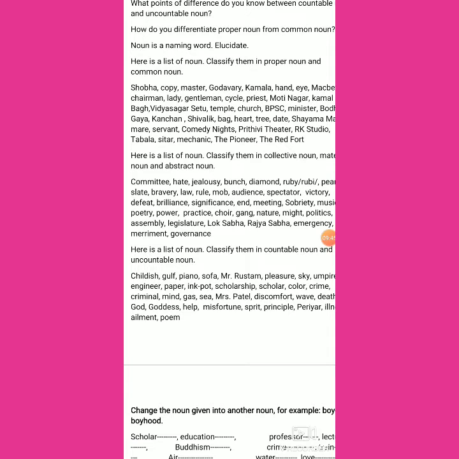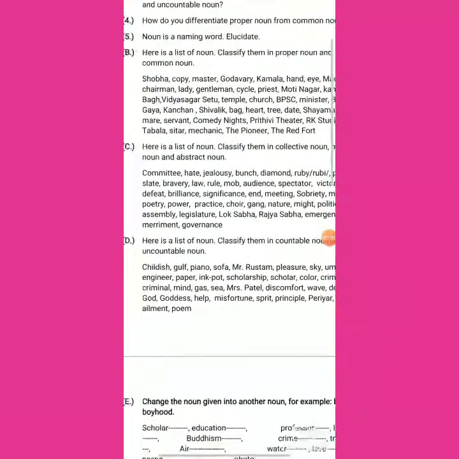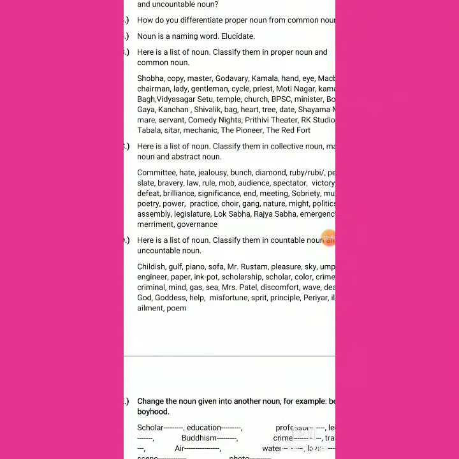Assembly, collective noun. Legislature, it is just a collective noun. So Lok Sabha, Rajya Sabha, collective noun. Emergency, abstract noun. Merriment, abstract noun. And governance, abstract noun.